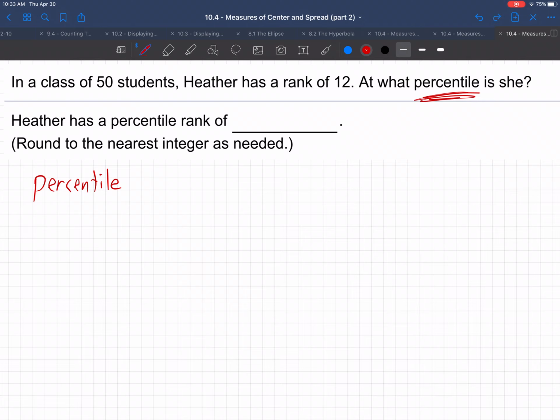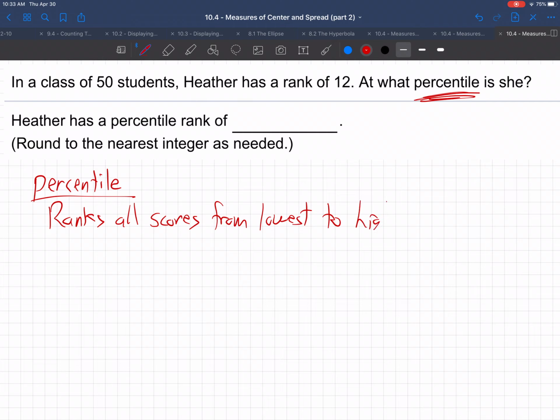Let me say it this way. Percentile ranks all scores from lowest to highest. So that's the idea. Like in this class of 50, we would have the lowest student, and then the next, and the next, all the way to the highest.